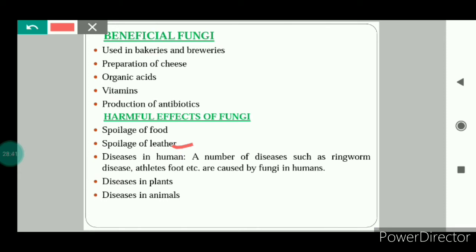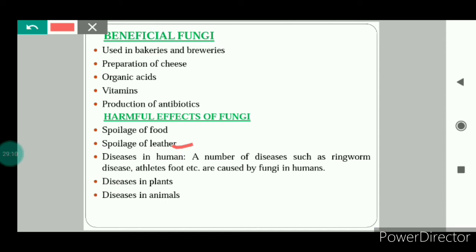As I gave you the example, if you keep the food items in the refrigerator, the temperature is low, so our food doesn't get spoiled. But when we keep it outside, let's say in the summer season, if we do not keep our food items in the refrigerator for one or two days, you will notice that the food starts spoiling. So fungi can spoil food and leather products in moderate temperature and high humidity.